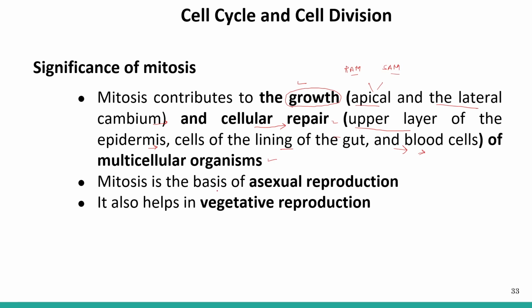Mitosis is also the basis of asexual reproduction. Asexual reproduction usually takes place in unicellular organisms, so it is the mode of growth in the unicellular organism. It also helps in vegetative reproduction. Mitosis also helps in vegetative reproduction. Vegetative reproduction is also a kind of asexual reproduction.